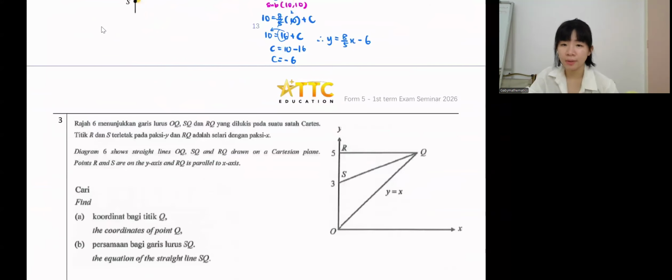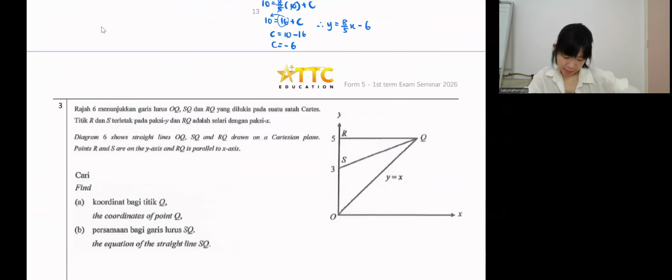Okay, question number 3. The diagram shows straight lines. We have 3 straight lines here, drawn on a Cartesian plane. Points R and S are on the y-axis.